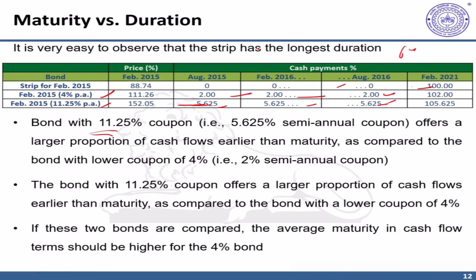To conclude, in this video, we noted that maturity may not be the same as the duration of a bond. The concept of duration is similar but different from maturity, and maturity is the last cash flow, which is the principal or par value. However, duration should reflect some kind of time weighted cash flow profile including coupon as well as principal payment. Therefore, if a bond has higher coupons as compared to another bond with the same maturity, its duration is expected to be lower because a higher proportion of cash flows come earlier in time, while the bond with the lower coupon, because its major component of cash flow would be principal, which comes later in time, is expected to have higher duration.